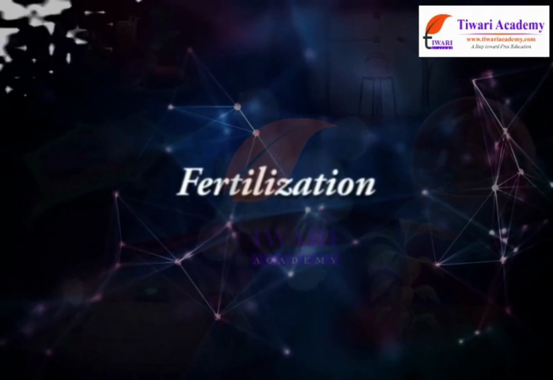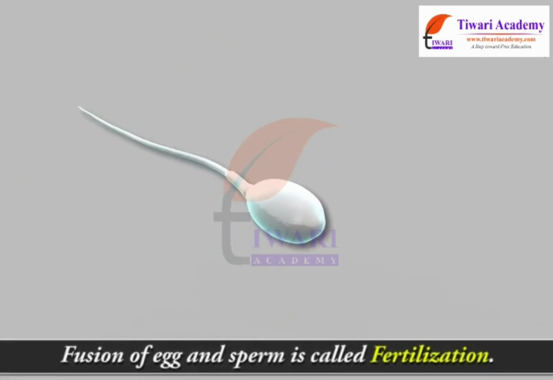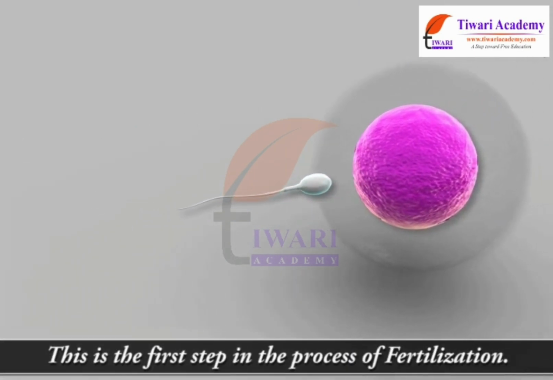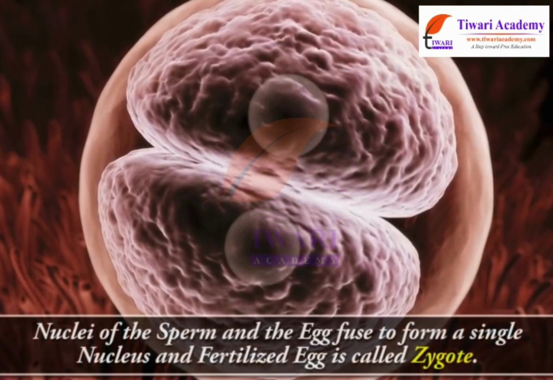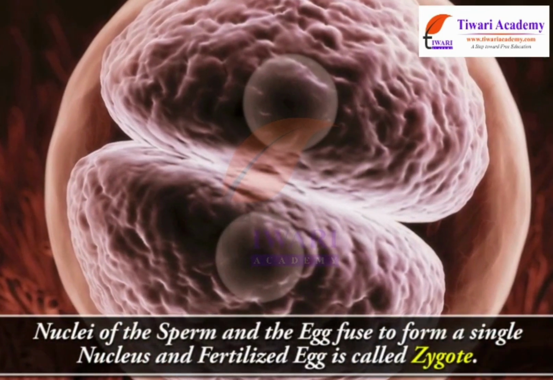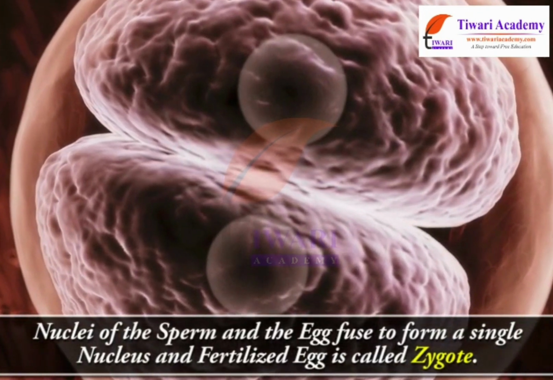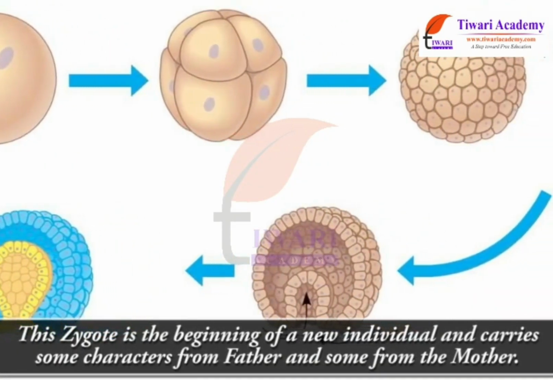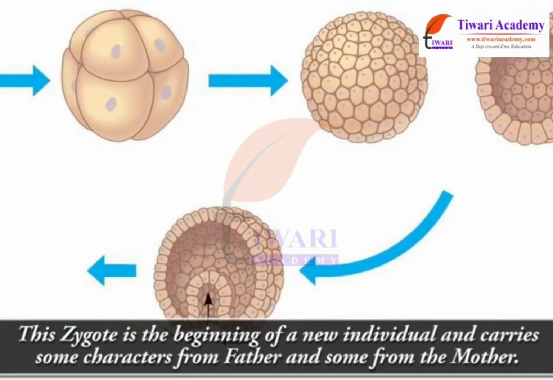Fertilization. Fusion of egg and sperm is called fertilization. This is the first step in the process of reproduction. Nuclei of the sperm and the egg fuse to form a single nucleus, and the fertilized egg is called zygote. This zygote is the beginning of a new individual and carries some characters from the father and some from the mother.